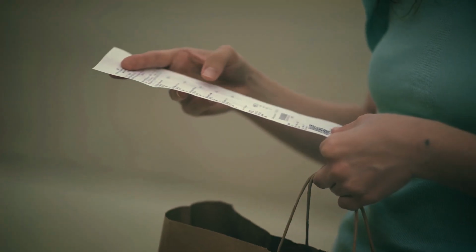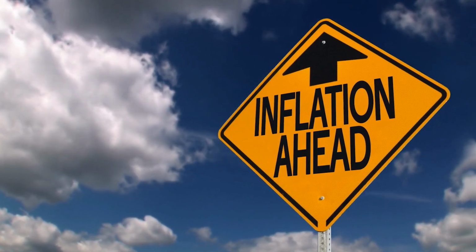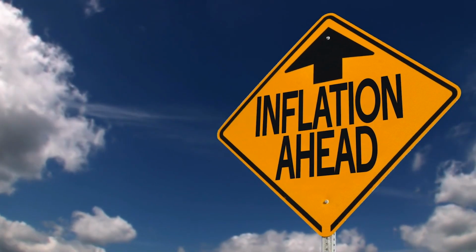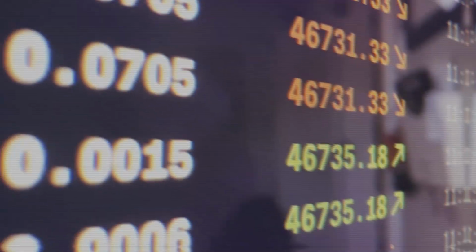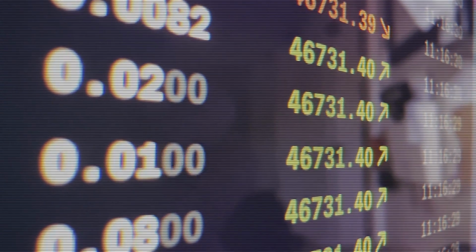Have you ever felt the impact of inflation on your personal finances? Inflation is a complex economic force that affects us all in very real and tangible ways, but it's often misunderstood, and the myths and misconceptions surrounding it can lead to confusion and uncertainty.